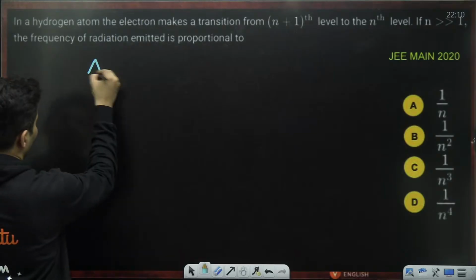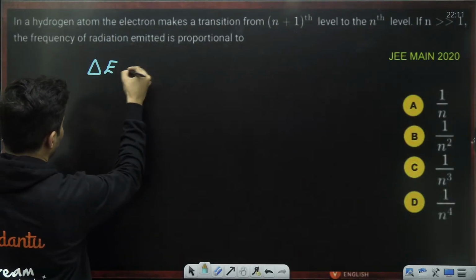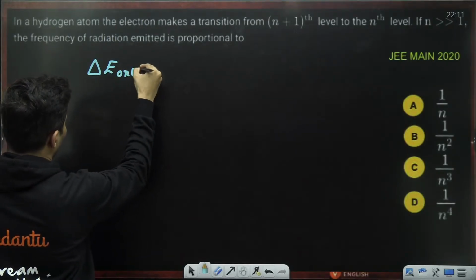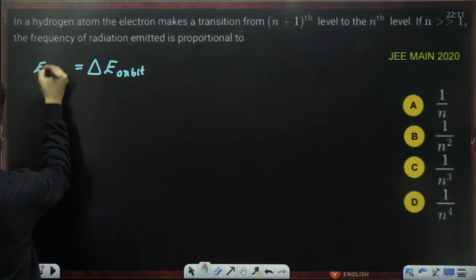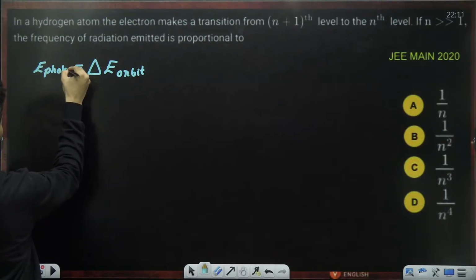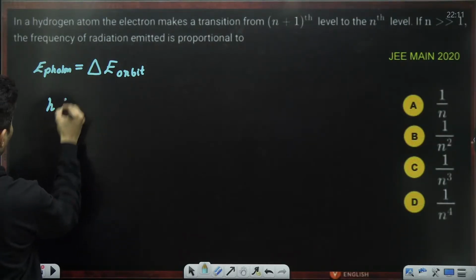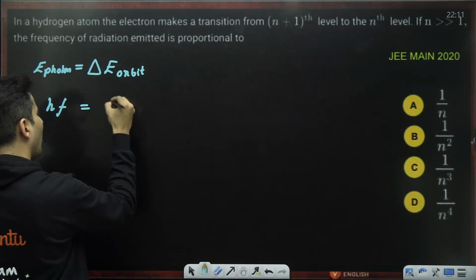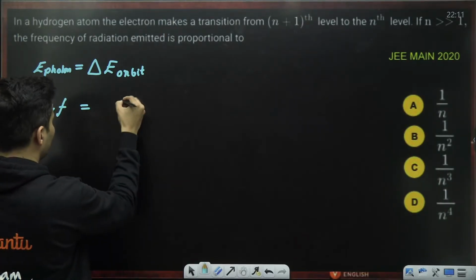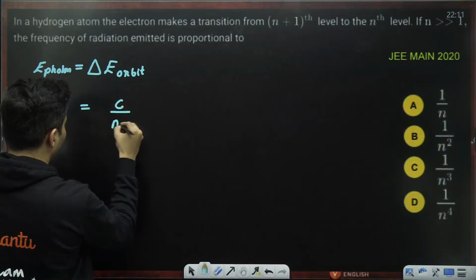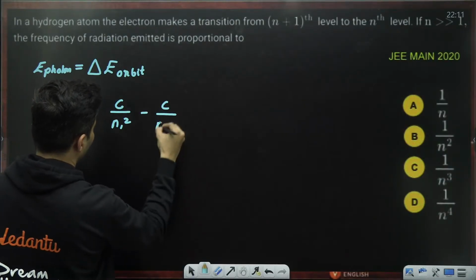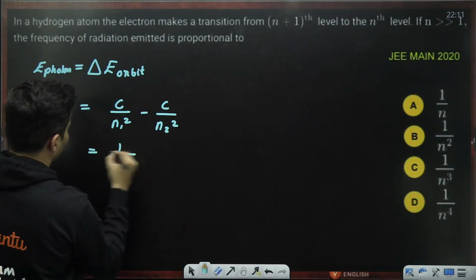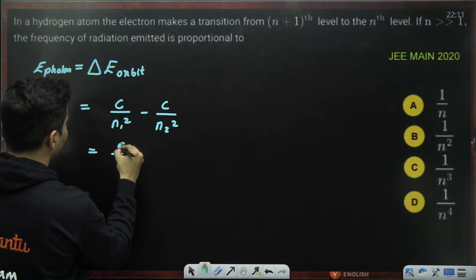See, the energy difference between the orbits is actually the energy of the photon, and the energy of a photon is hf. Energy difference between the orbits is always proportional to 1 by n square. So some constant by n1 square minus some constant by n2 square. Now this is very important.